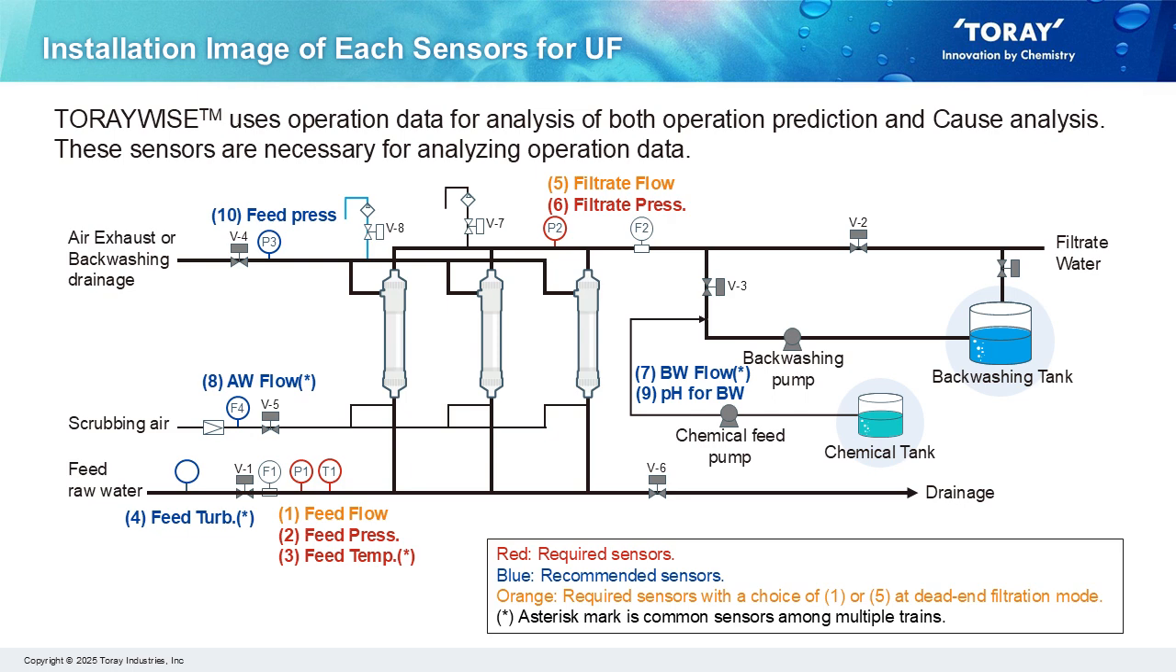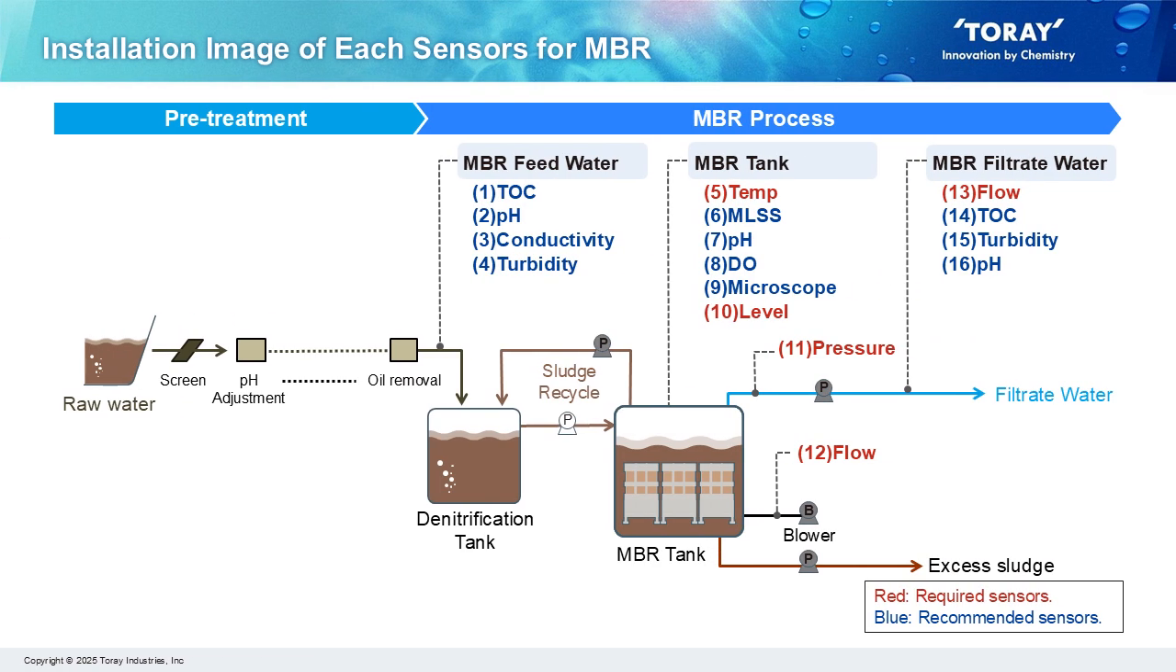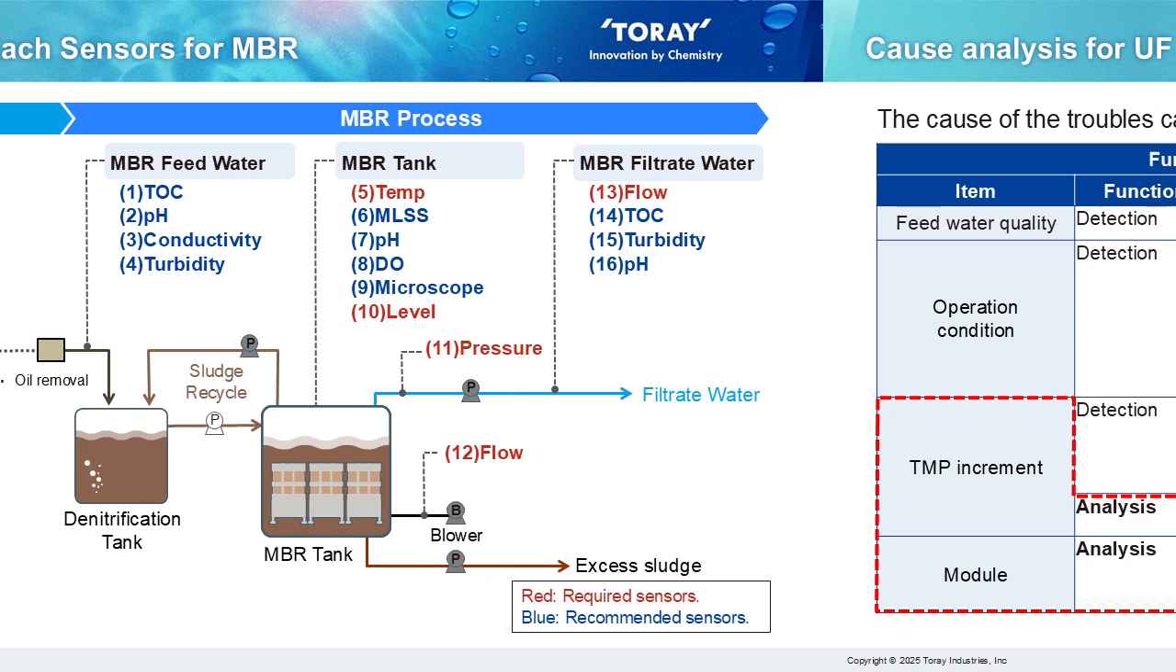For MBR, water temperature and water level inside the MBR tank, air flow, filtrate flow, and filtrate pressure sensors are required. Sensors for measuring feed water quality such as TOC, pH, conductivity, and turbidity, measuring sludge conditions such as MLSS, pH, DO, and measuring filtrate water quality such as TOC, turbidity, and pH are recommended.